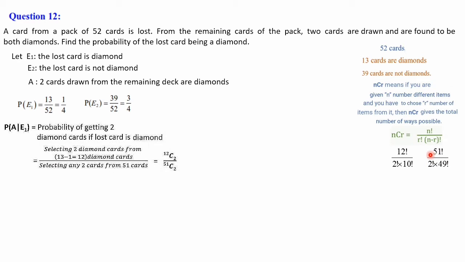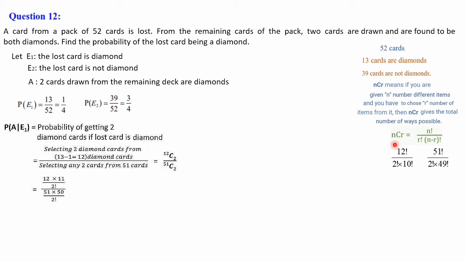The same thing here also. 51 factorial means the product of the numbers from 1 to 51. 49 factorial means the product of numbers from 1 to 49. So the common 1 to 49 in the numerator and denominator we can cancel. The balance will be 50 into 51. Denominator is 2 factorial. So let's substitute in these values.